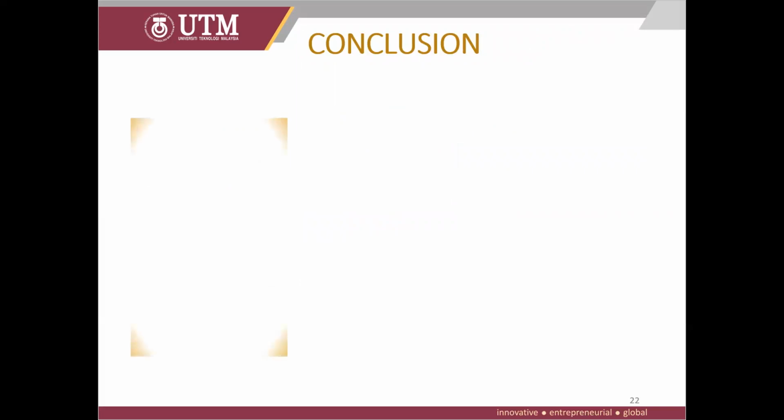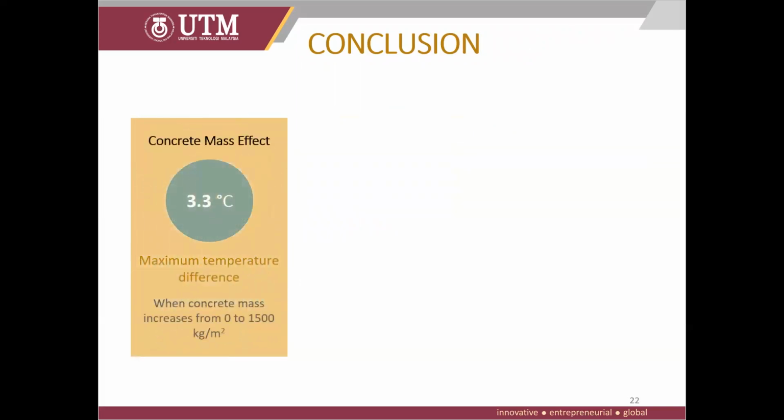In conclusion, when concrete mass increases, overall daytime temperature decreases, but nighttime temperature increases. This proves the effect of the urban heat island. This is due to heat being stored in the concrete during the day and released during the night. The maximum temperature drop is 3.3 degrees when concrete mass increases from 0 to 1,500 kilograms per square meter.